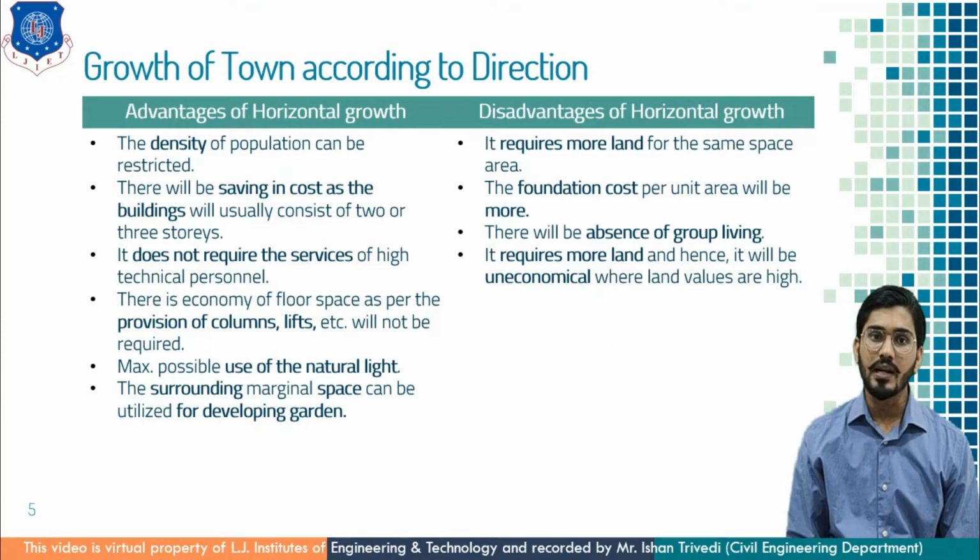It does not require the services of high technical personnel. There is economy of floor space, as provisions for columns, lifts, etc. will not be required.